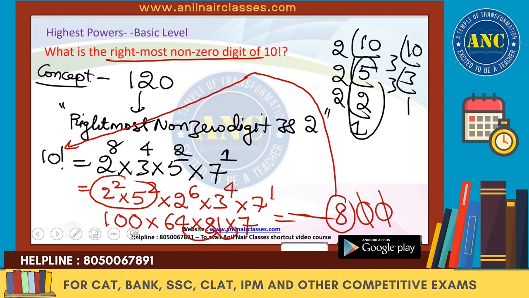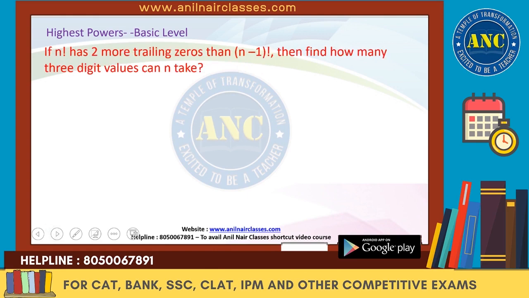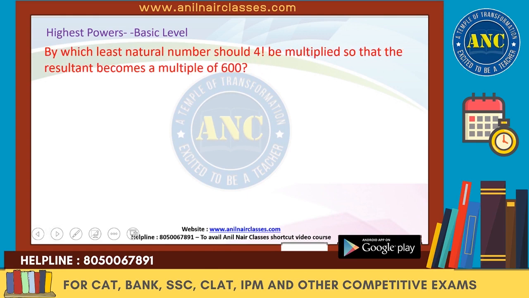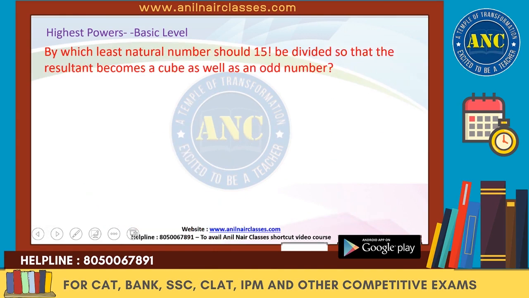Anyway, in 15 to 20 problems, I will take an extra class on rightmost non-zero digit and co-prime numbers. I hope it is clear. In this variety, a total of 3 questions are there. Then we will discuss trailing zeros.